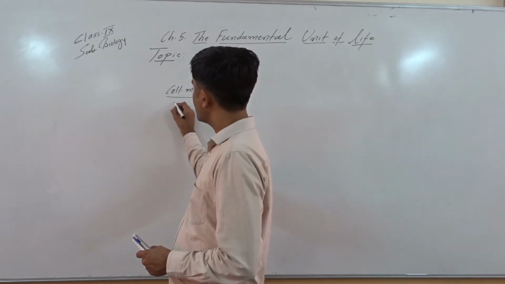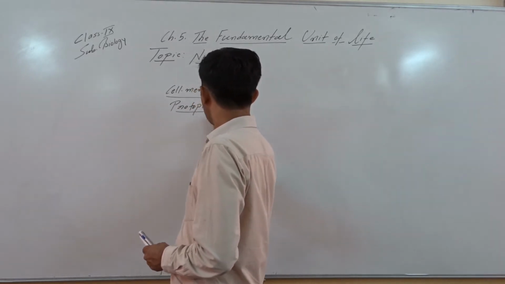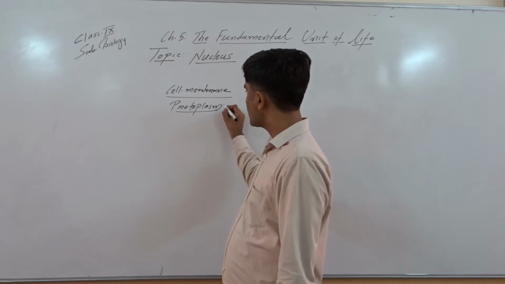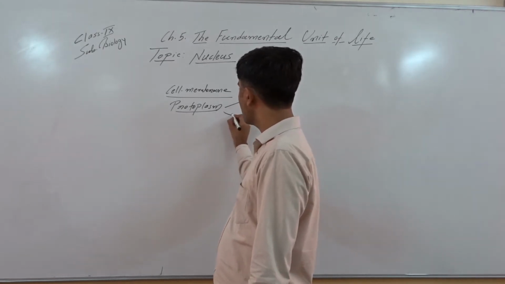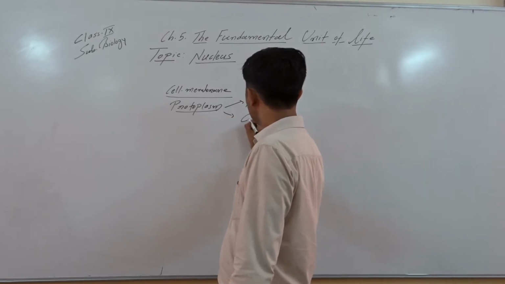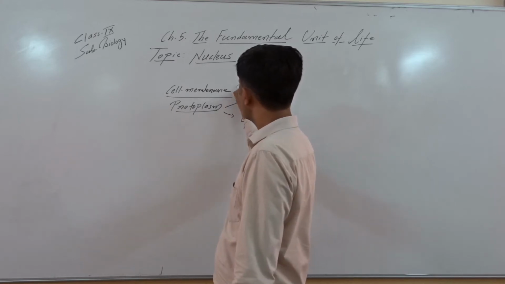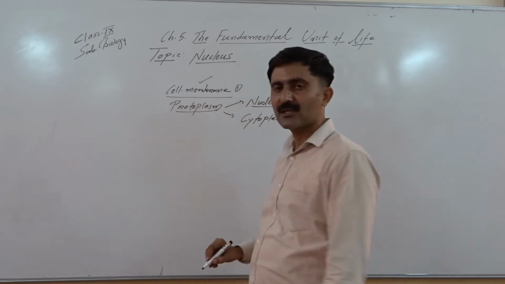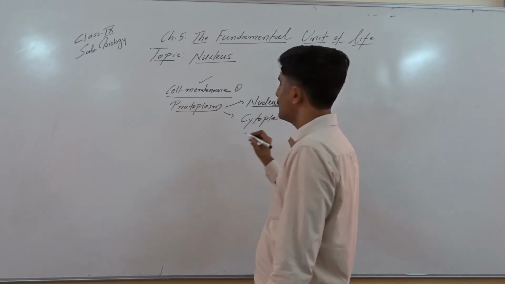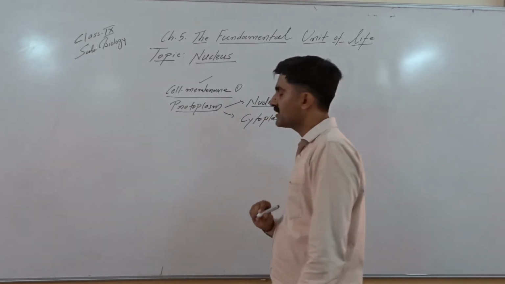Then we know we use the word protoplasm. The term protoplasm, which we discussed earlier, was given by Purkinje. It is a life-giving substance. Protoplasm consists of two constituents: one is called the nucleus and the other is the cytoplasm. So broadly, please keep in mind: the cell membrane, which makes the outer lining of the cell; the central spherical structure found in the cell, which is the nucleus; and the third very important component, the cytoplasm.